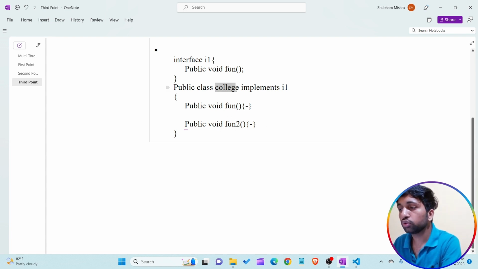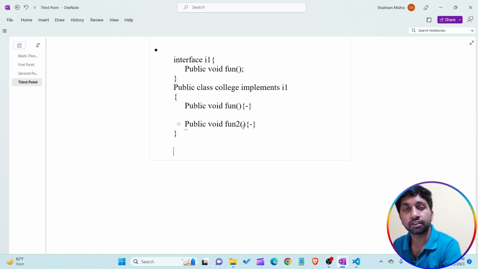But we know that the College class implements the I1 interface, so the I1 interface is implemented by the College class. The College class has a responsibility to give the implementation of all the methods of the I1 interface. The I1 interface in this example contains only one method, that is fun. So the fun method is given its body by the College class, and the College class contains another method, its own method, the fun2 method. Now you have to understand how things are working here. The first point to remember is we are not able to create the object of an interface. The second point is that we are able to create the reference variable of an interface.